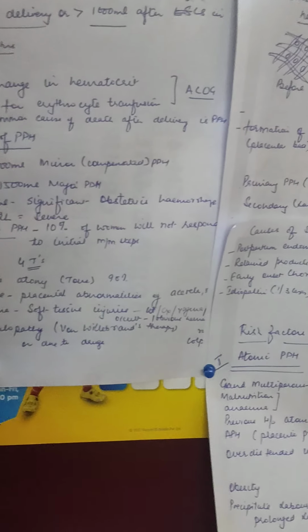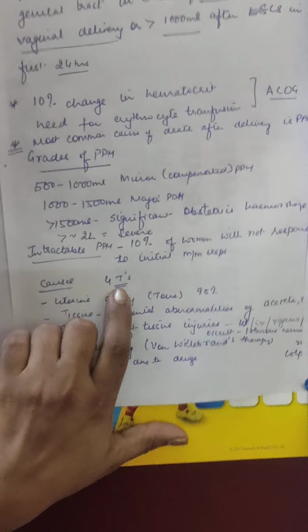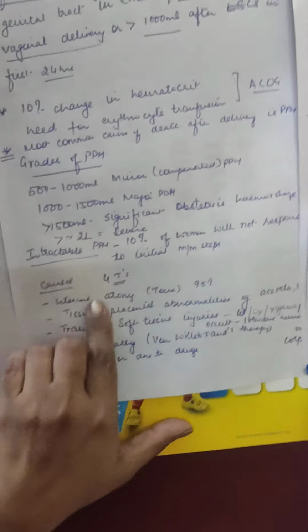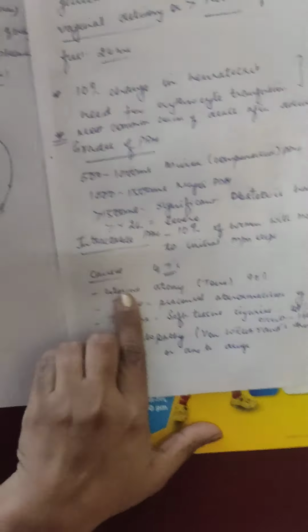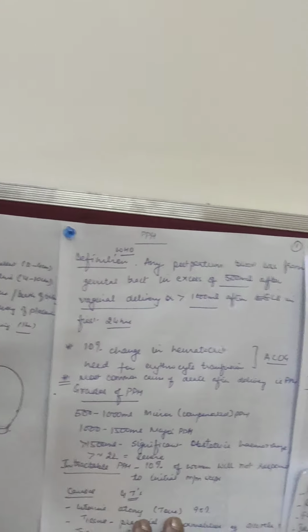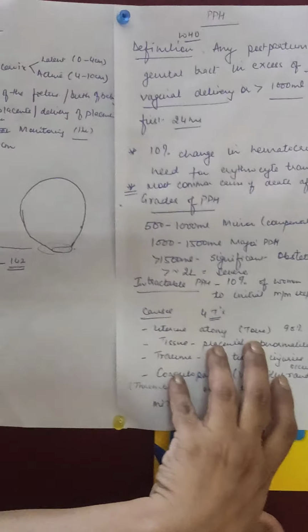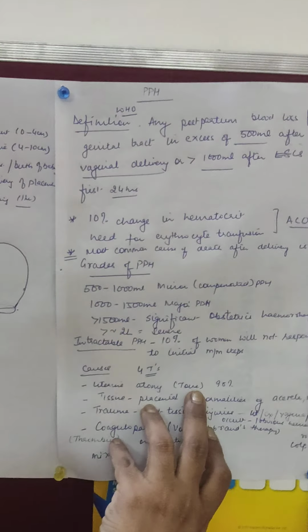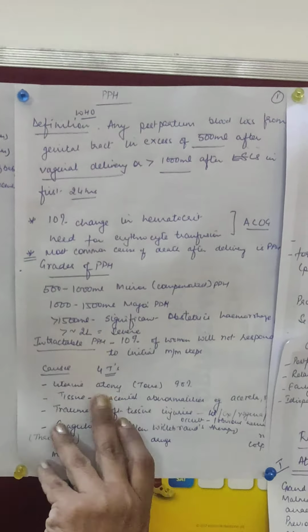Causes of postpartum hemorrhage. You should remember this mnemonic, 4 T's. First T stands for tone. I told you that after the delivery, the uterus becomes a hard and globular structure. But if it does not become hard and globular, and becomes loose, hanging, pouch-like, then it is not having its tone. It has not maintained its tone. It is atonic. So the most important cause of primary PPH is atonic PPH.